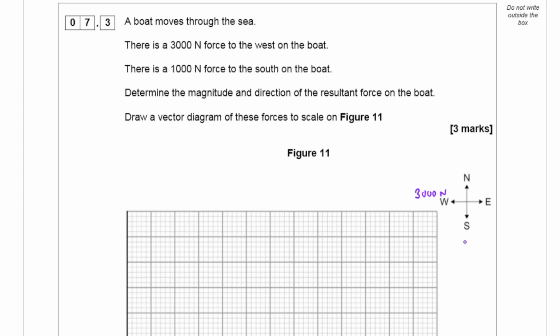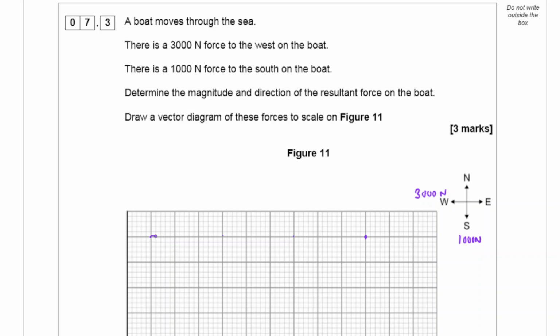So 1000 due south. If I pick this point in here, 3000, let's say 1000, 2000, 3000.